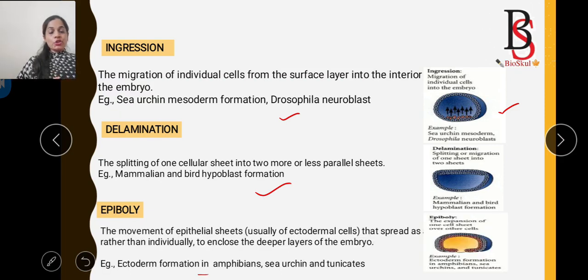Then the epiboly. Epiboly is the expansion of one cell sheet over the other cells, mostly the ectodermal cells. This type of movement is found during ectoderm formation in amphibians, sea urchin and tunicates.